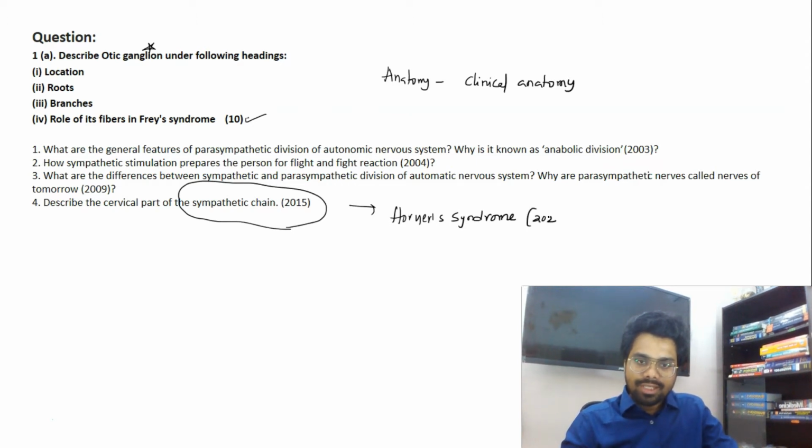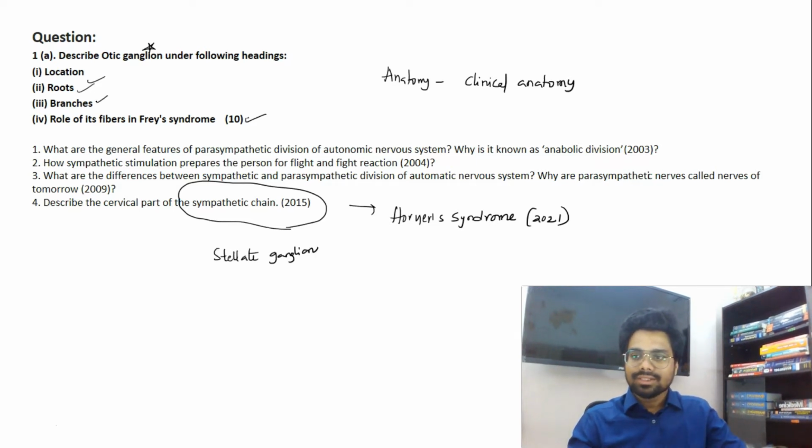So the question will be like, describe the cervicothoracic ganglion. The other name for the cervicothoracic ganglion is the stellate ganglion. So what is the stellate ganglion, its location, its roots, its branches, and what is its role in Horner syndrome?